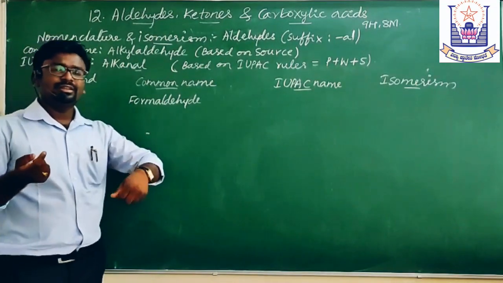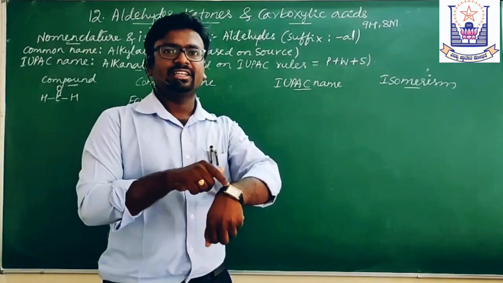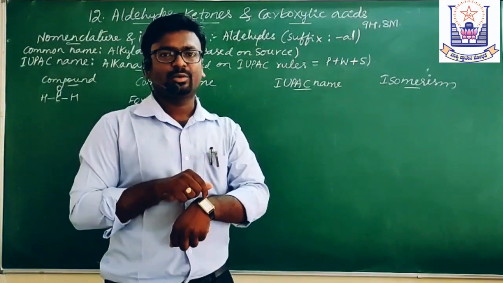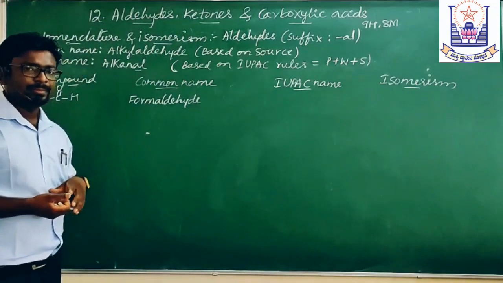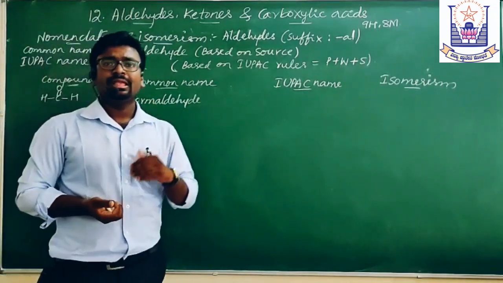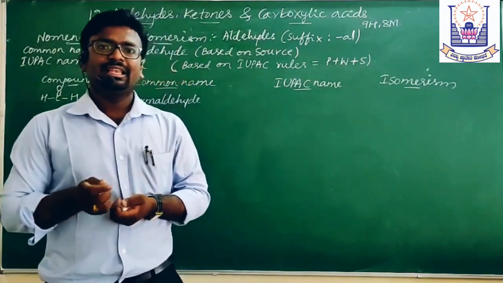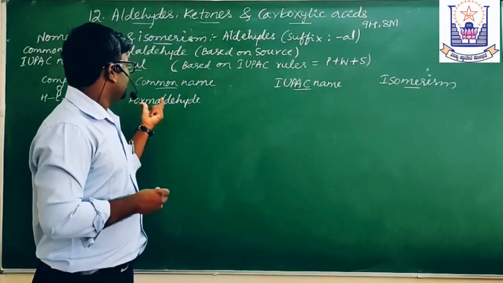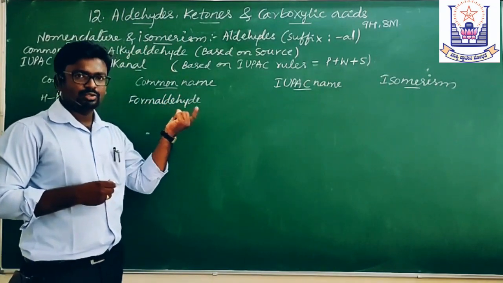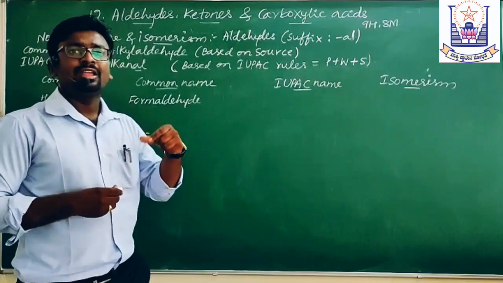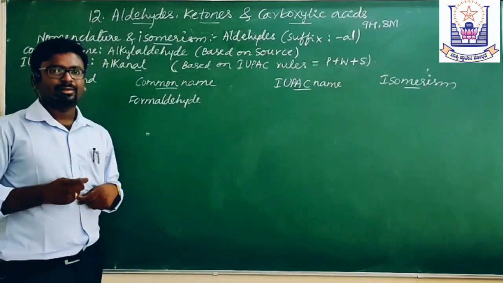Whenever an ant bites you, it is injecting you with formic acid, and the derivative of that is formaldehyde. So how is the common name given? Based on the source. In Latin, formica means the red ant, so from which it is extracted is known first. That is why we call this compound formaldehyde.